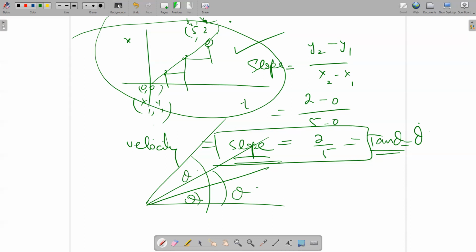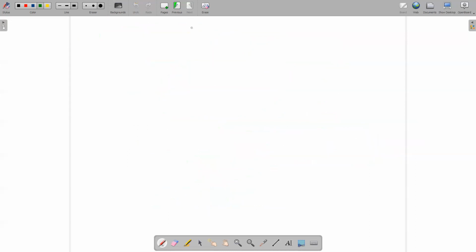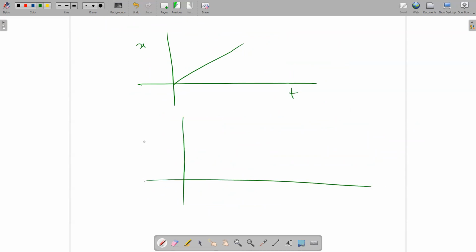Okay. Let's see again. If we have this graph and it is like this one, and we want to make the velocity time graph, because we know that slope is constant here.